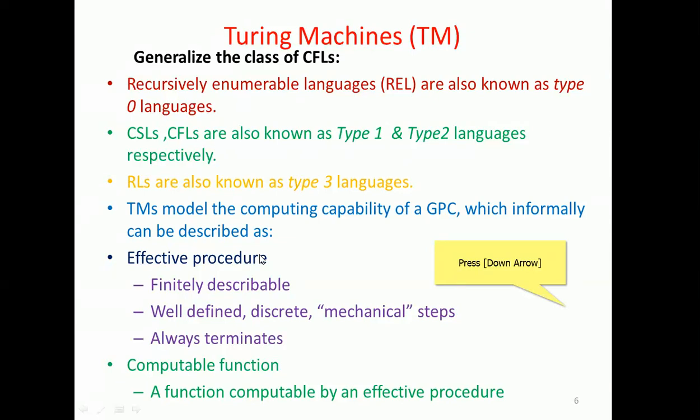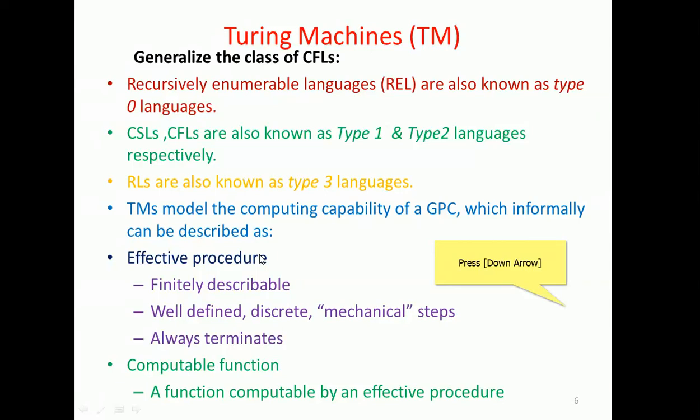Those protocols can be expressed through these effective procedures. So these effective procedures bring more clarity, more finiteness, and more certainty.